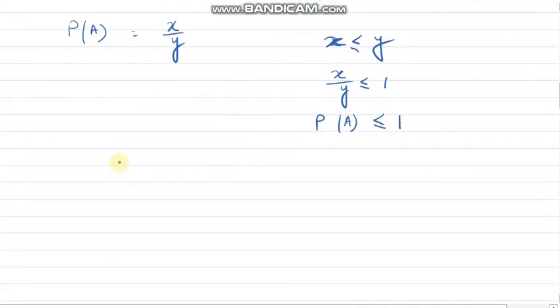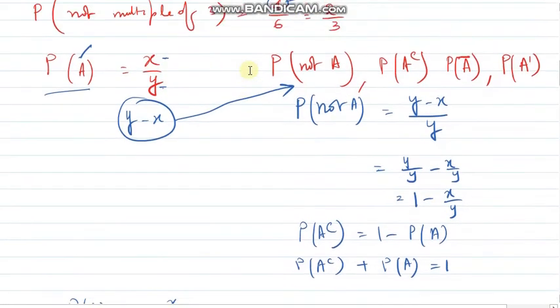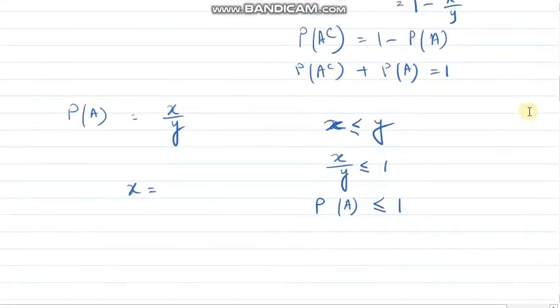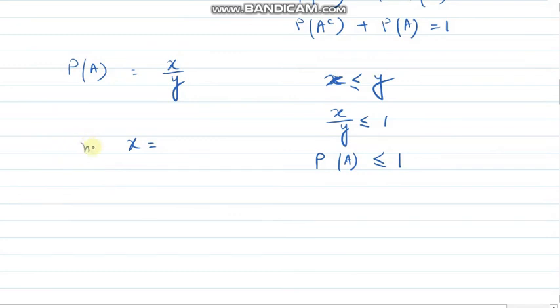Don't get the answer of probability as 2 by 3. Sorry, that sum is wrong. Now, what is the minimum value of this x? Just check. If I ask you in this sum to find the probability of any number more than 8, since there is no favorable outcome more than 8, it will be 0 divided by 6, which is why it becomes 0. So the minimum value of x will be equal to 0. So what is the probability that time? 0 divided by y, which is 0. So the probability of any event will always lie between 0 and 1.